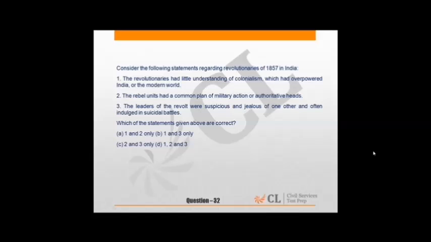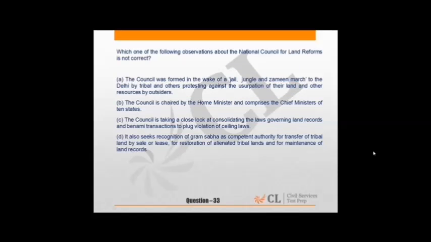Now coming to question 32, this is again about the Indian freedom struggle and about the events of 1857. Question 33 is from the polity area, about the National Council for Land Reforms. We have to see which statement is not correct.